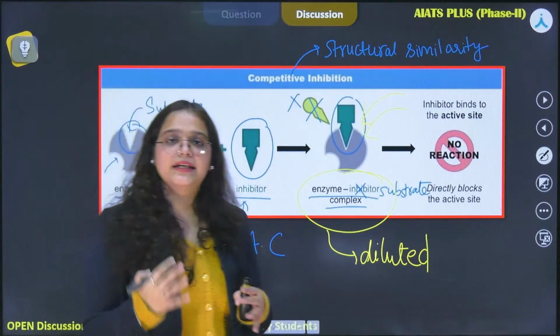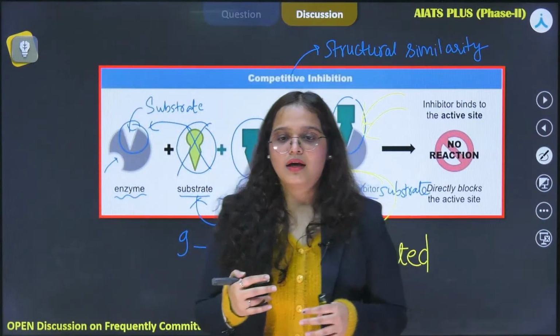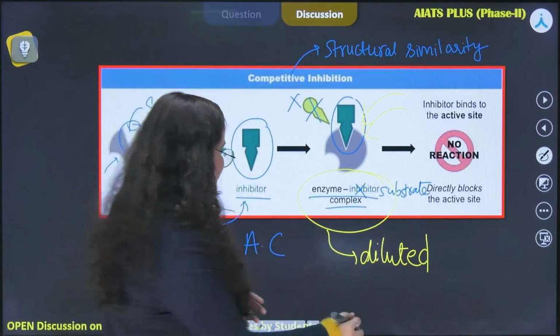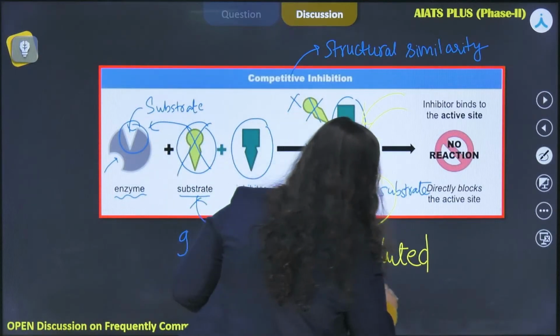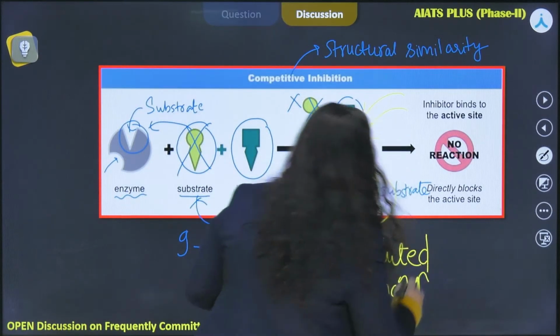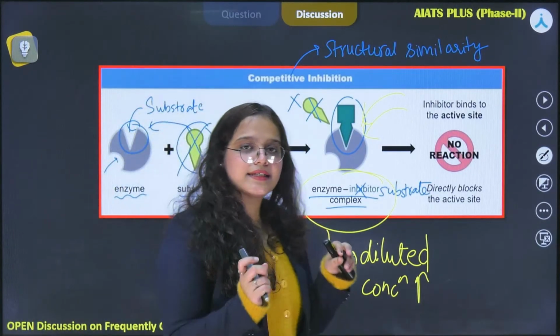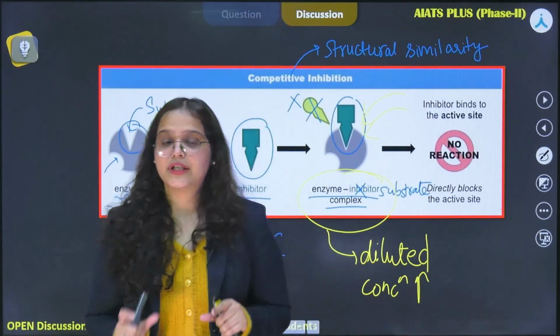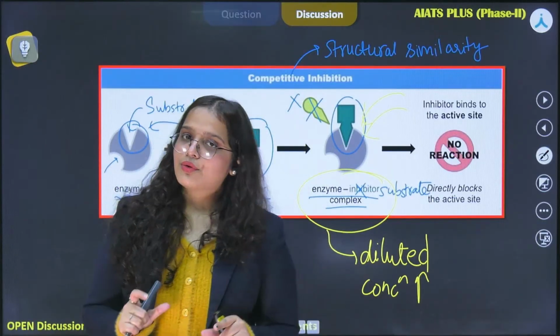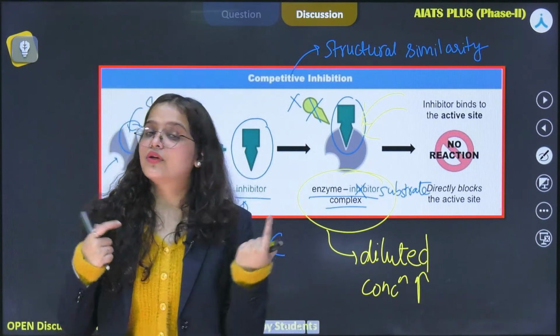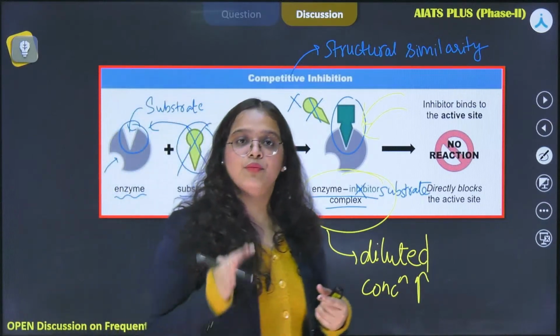So basically by increasing the concentration of substrate, we overcame the inhibition which was existing, and that is why we consider that the concentration of substrate also plays a major role when we talk about the factors that affect the enzyme activity.